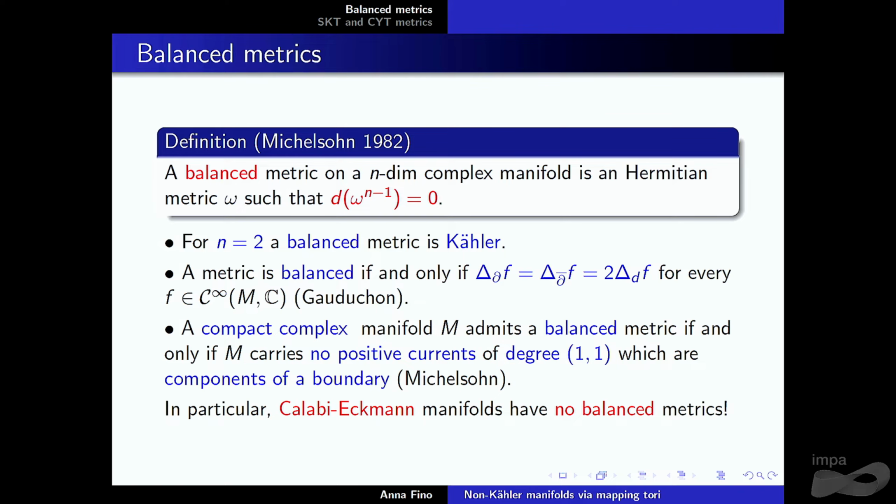But if you have a single metric that is both SKT and balanced, then it's Kähler. And the proof, independently shown by Alexandrov and Ivanov, is a very short and nice proof.